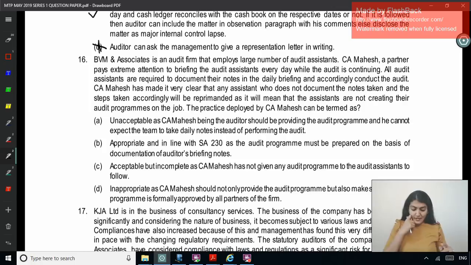Unacceptable, as CA Mahesh, being the auditor, should be providing the audit program, and he cannot expect the team to take daily notes instead of performing the audit. First part is right, not right by not giving them a program, but they have to take the notes.